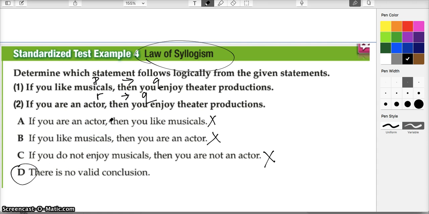I'm sorry, I feel like that was a little depressing. Like, come on, you just taught us a new concept, and here you go making me not use it. Let's see if we can find an example where we can use the law of syllogism for a positive logical outcome.